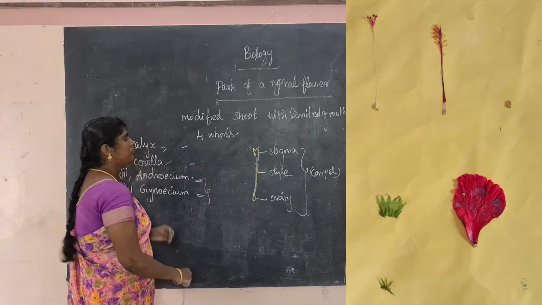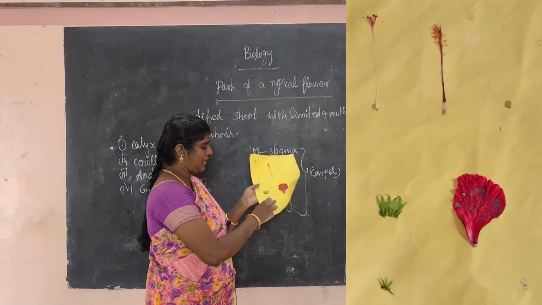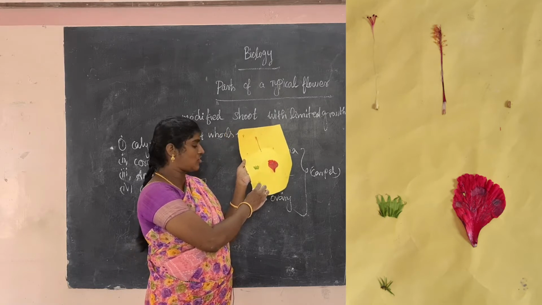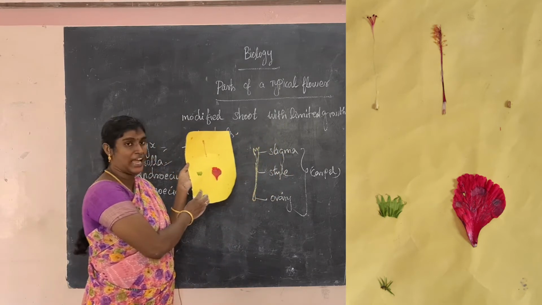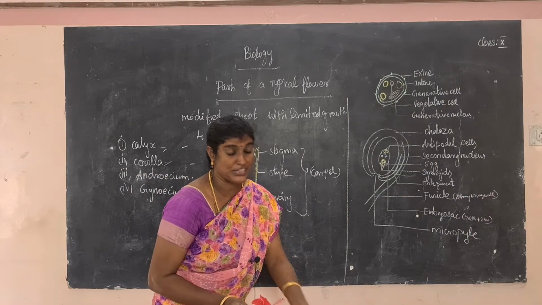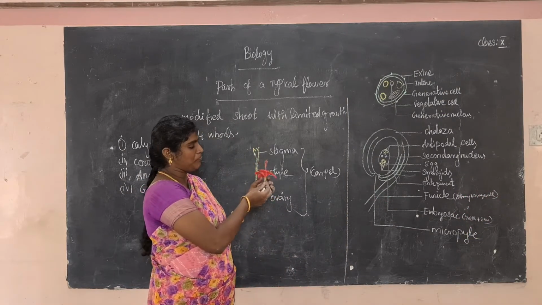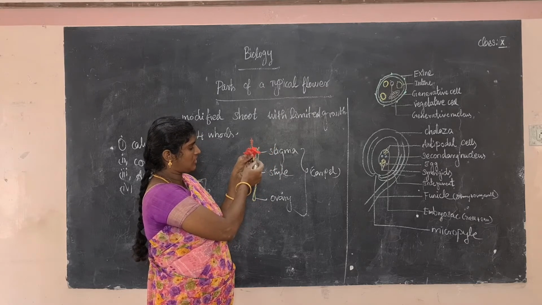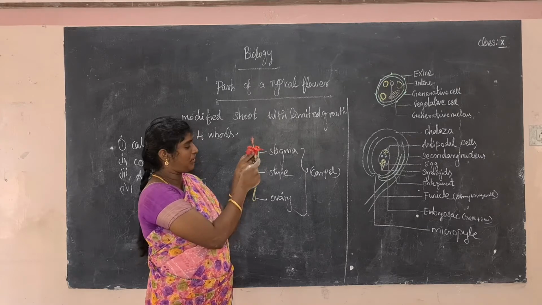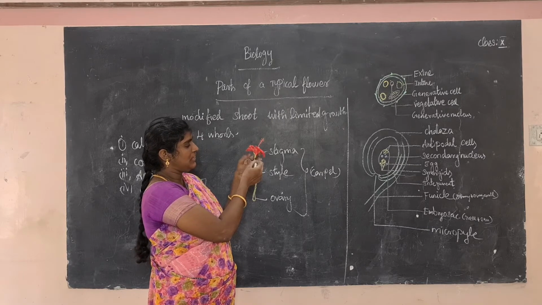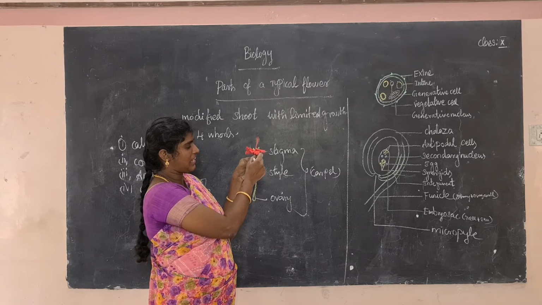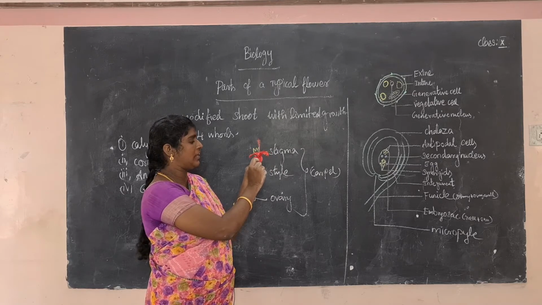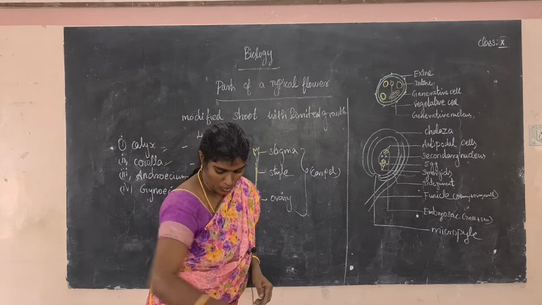Okay, what is the first one? This is epicalyx. This is the calyx, the green structure that is called calyx. The small leaf-like structure is called epicalyx. For example, epicalyx is present in Hibiscus rosa-sinensis. Here is the epicalyx, the small green leaf-like structure. This green structure is called calyx. This is called corolla. Corolla is made of petals.